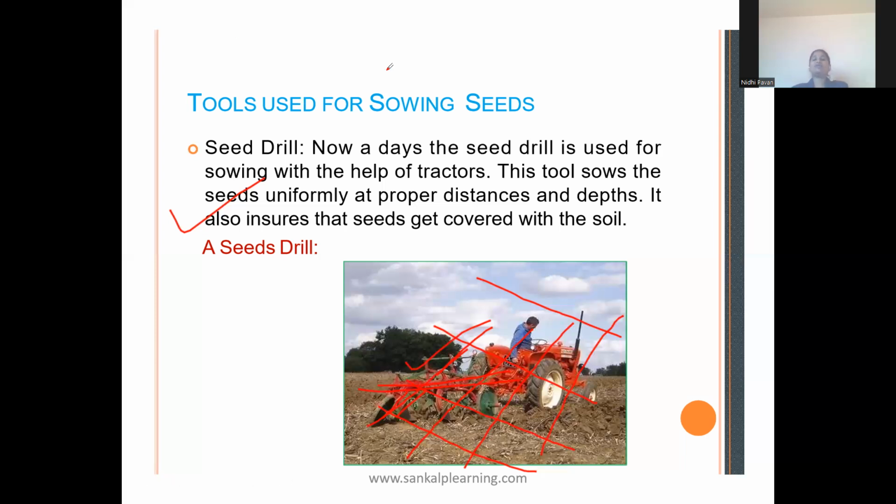In the next session we are going to learn the third practice, that is adding manure and fertilizer. In that session, we are going to learn what manure is, what fertilizer is, how we have to add it, and what precautions to take before adding the fertilizer. We will learn all that in the next session.